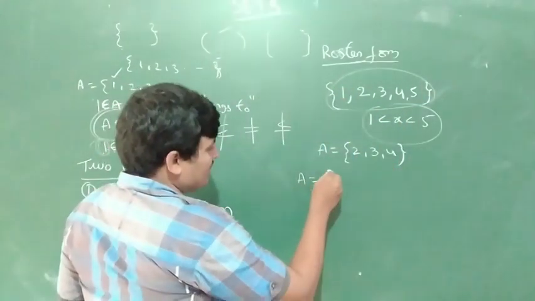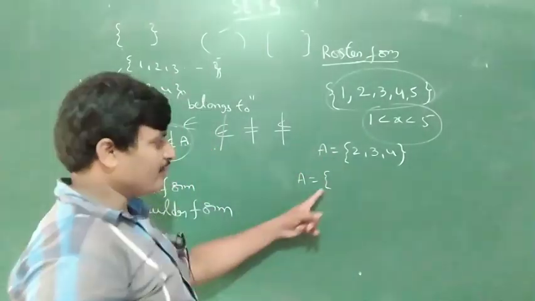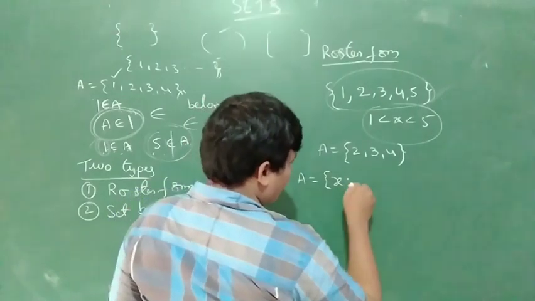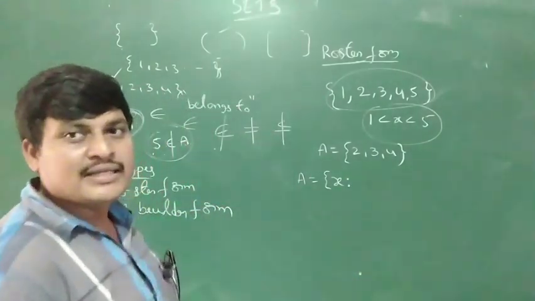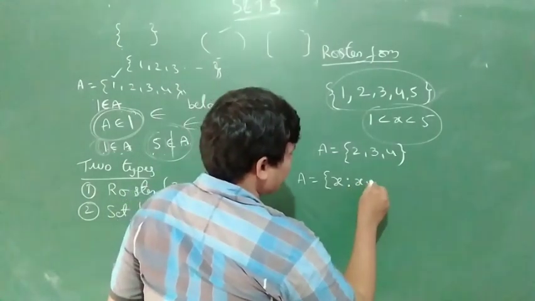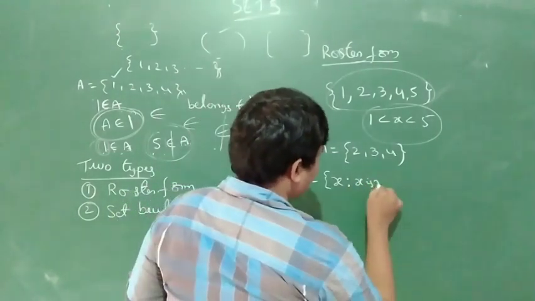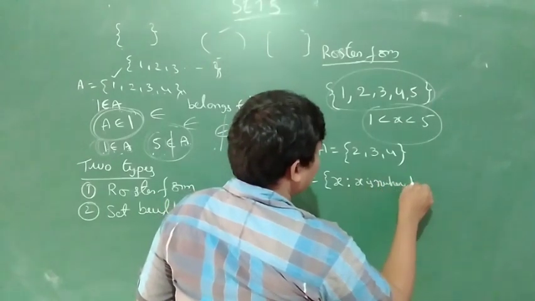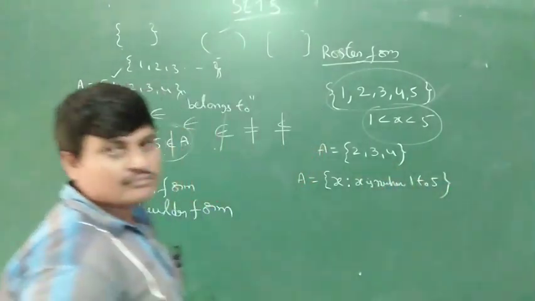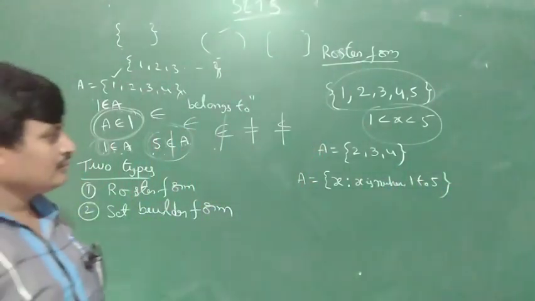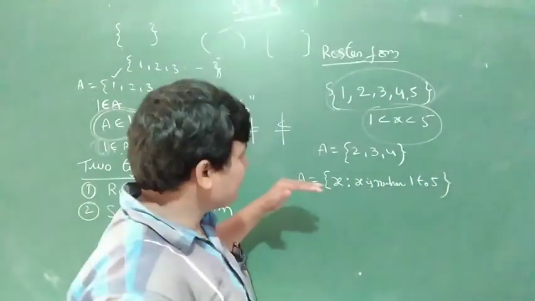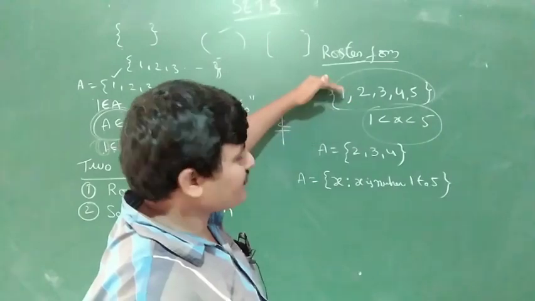Braces, set of all x such that, the two dots mean such that, x is a number from 1 to 5. This is the set builder form. This is the roster form.